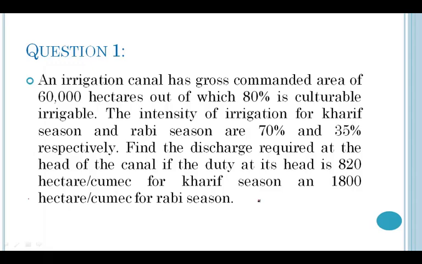Find the discharge required at the head of the canal if the duty at its head is 820 hectares per cumec for Kharif season and 1800 hectares per cumec for Rabi season. In this question, we need to find the discharge which is required at the head of the canal. So ultimately we are going to find the discharge.